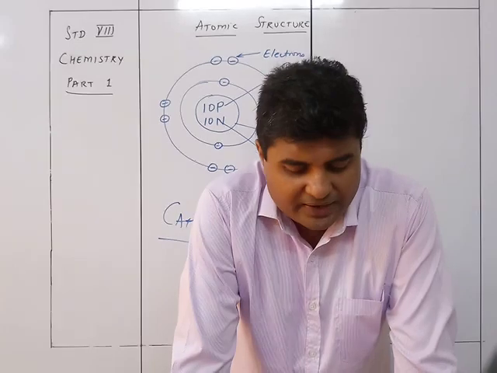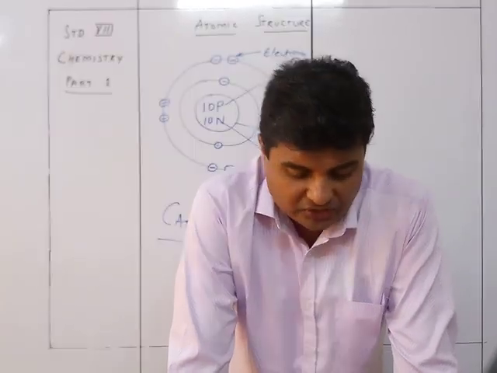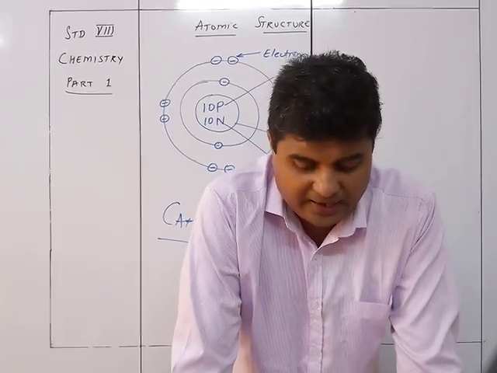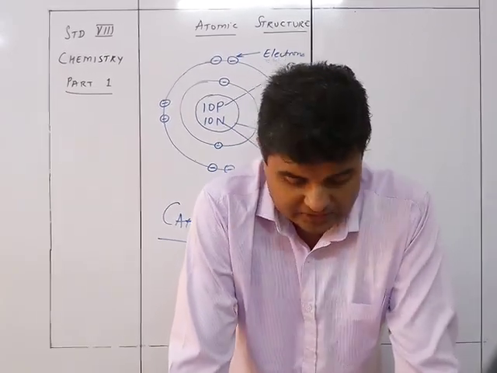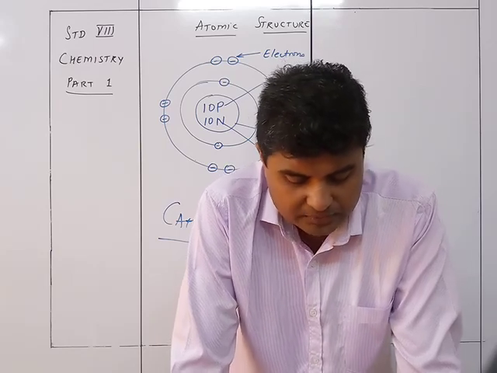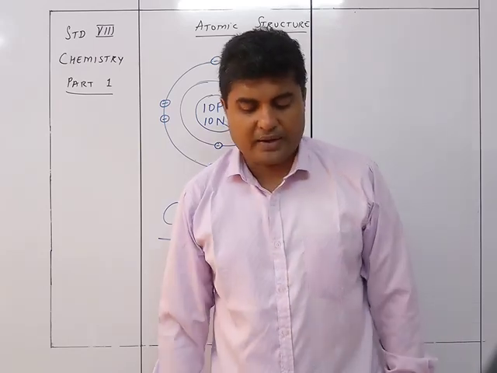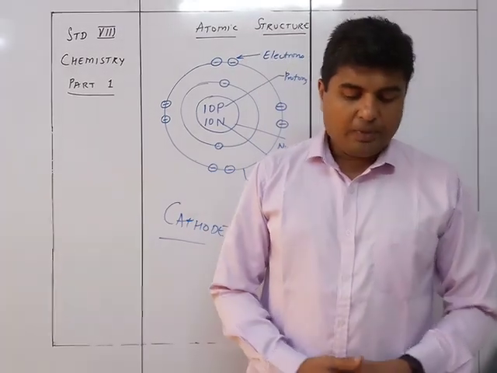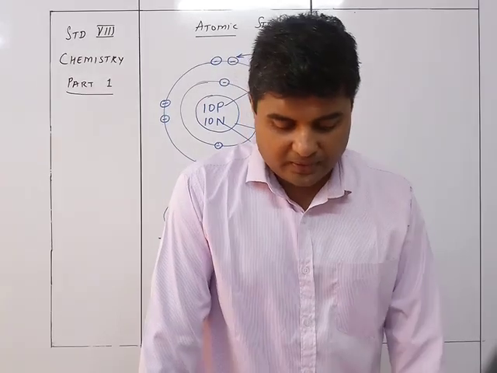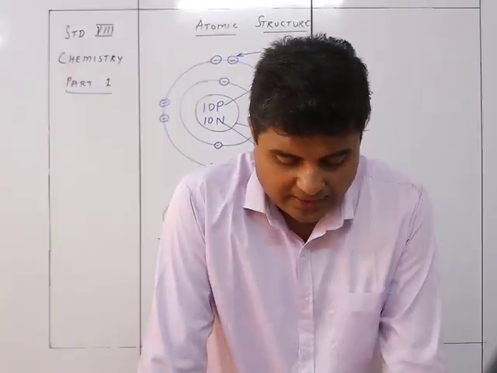So yes, cathode rays led to the discovery of electrons. The scientist William Crookes discovered the cathode rays in 1878. He took a discharge tube, and an electric charge was passed through a tube containing a gas at low pressure. Blue rays were emitted by the cathode, the negative plate, which were called cathode rays.